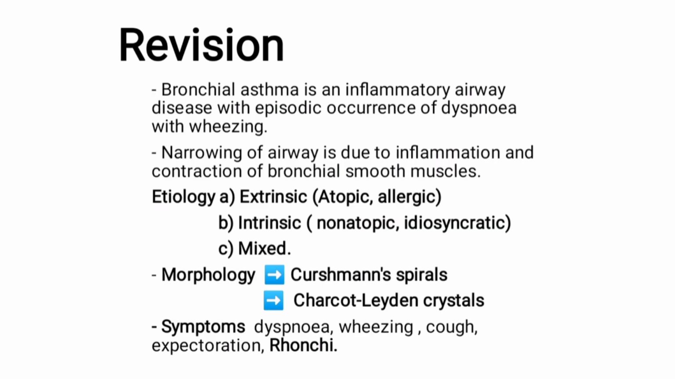After completing the first part of the video, let's just do a quick revision. Bronchial asthma is an inflammatory airway disease with episodic occurrence of dyspnea with wheezing. So basically, bronchial asthma is inflammatory, spasmodic, and narrowing is due to contraction. Etiology is three parts: extrinsic, which is atopic or allergic; intrinsic, which is non-atopic or idiosyncratic; and mixed. Morphology: you can see the Curschmann spirals and the Charcot-Leyden crystals in the sputum. Symptoms are dyspnea, wheezing, expectoration, and rhonchi.